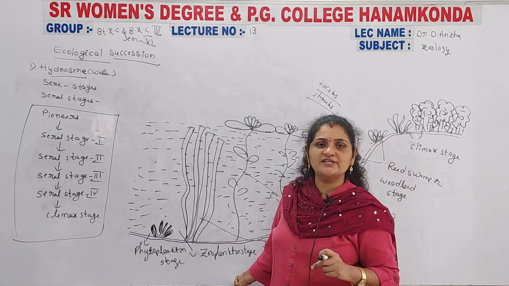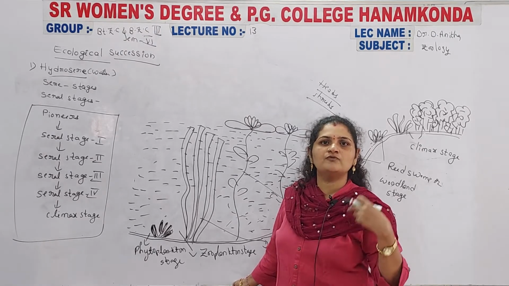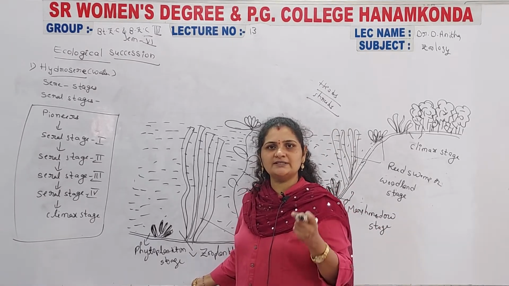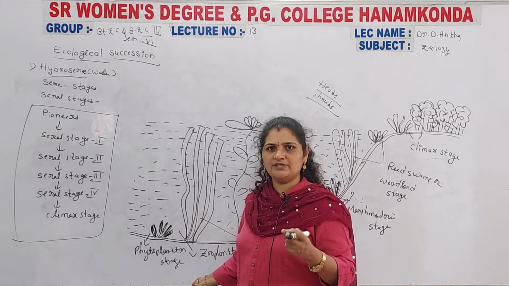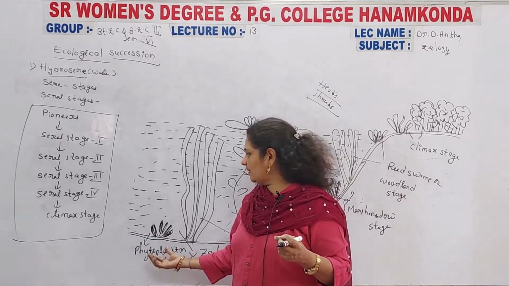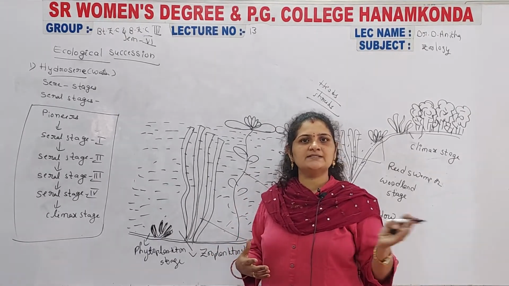The phytoplanktons are the initiators, those are the blue green algae. They are able to produce their own food materials with the help of sunlight and the other components. So, this is the phytoplankton stage. After some time, they complete their life.